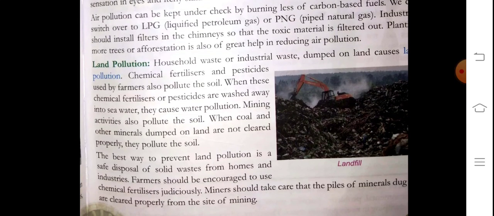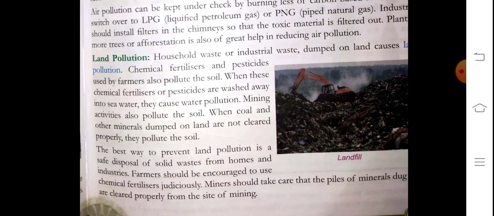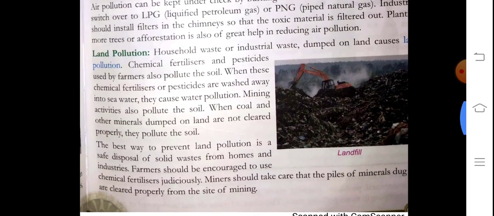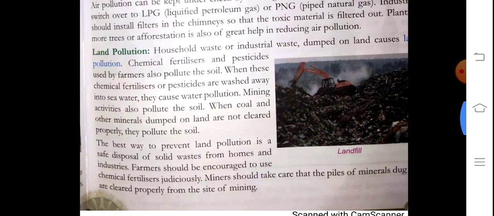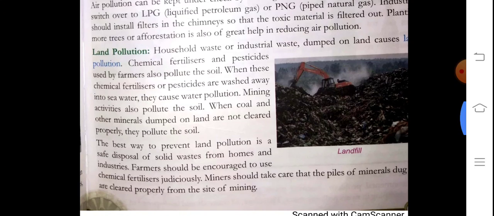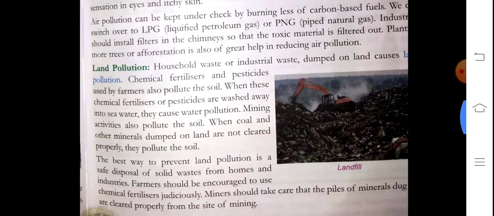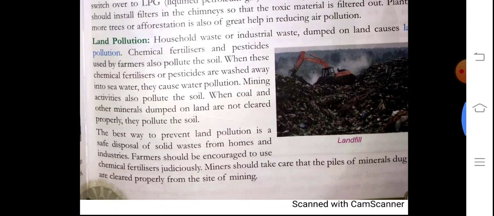Industry should install, means industries have to install filters in the chimneys, so that toxic material is filtered out. Means these toxins, while going into the air, are automatically filtered out. Planting more and more trees is the best solution, and afforestation is also a great help in reducing our air pollution. The third, most important, is land pollution.